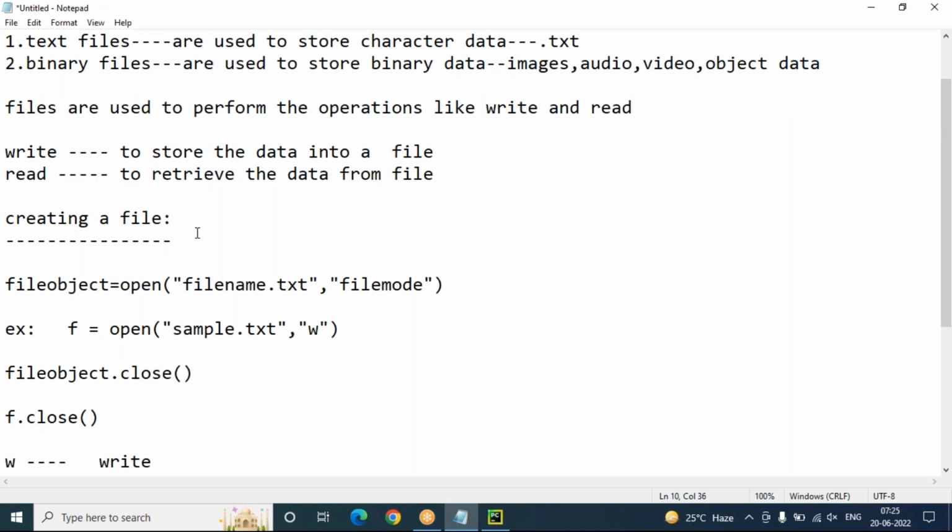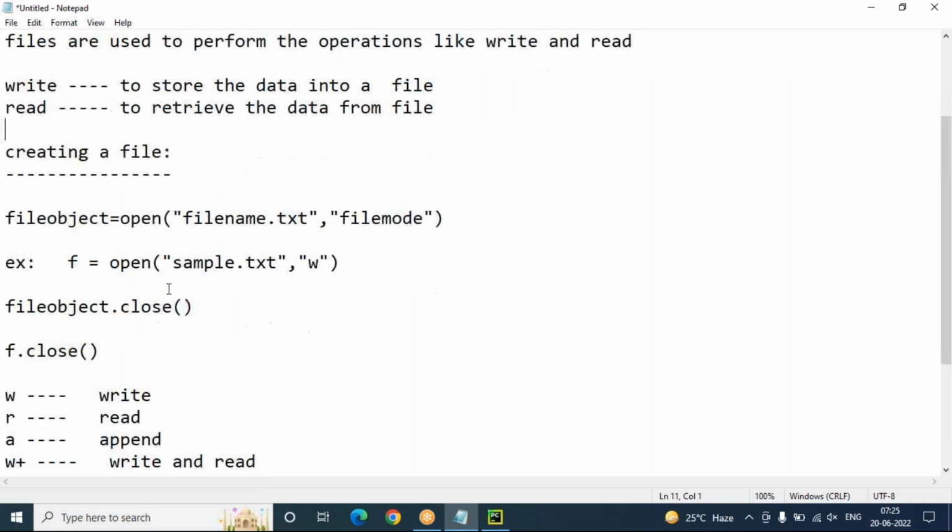Generally, file concepts are used to store data permanently. Once we store the data in a file permanently, whenever it is required in your programming, you can read it from there. Generally, files are used to perform operations like write and read. Write means to store the data into a file. Read means to retrieve the data from a file. Okay.